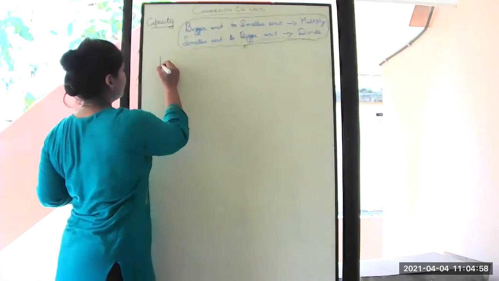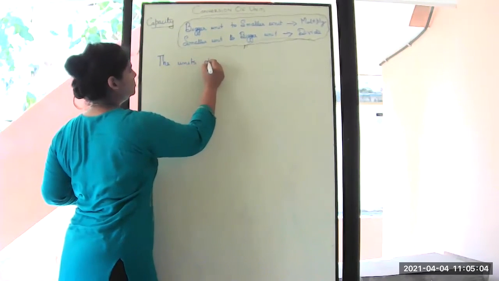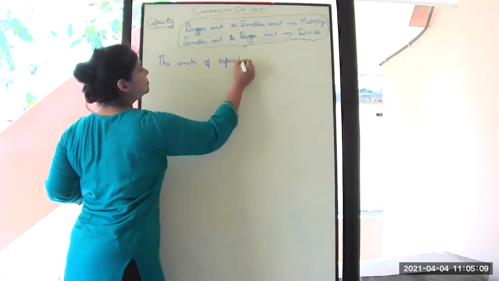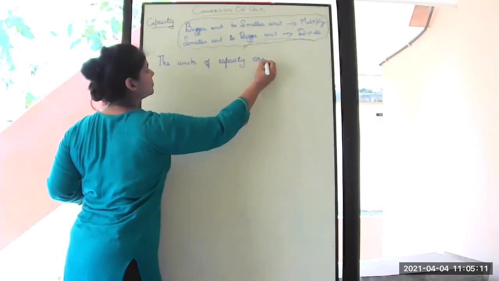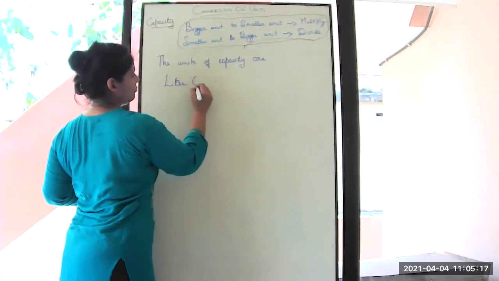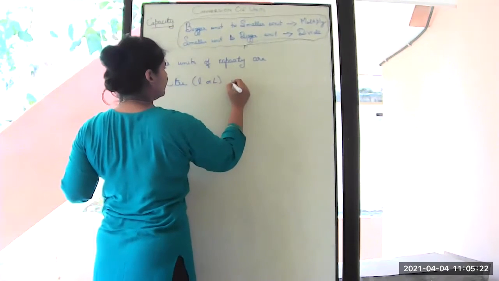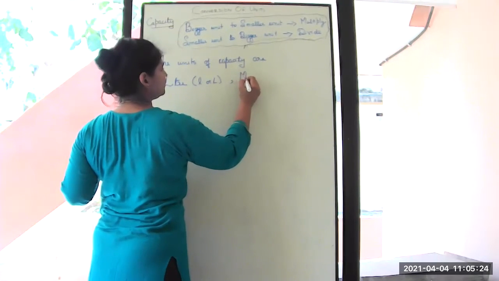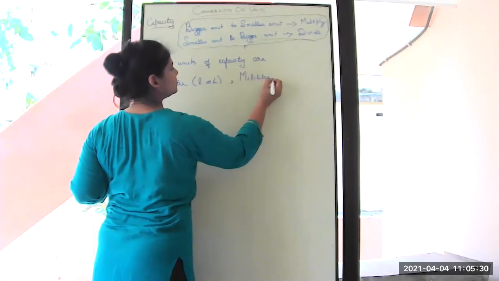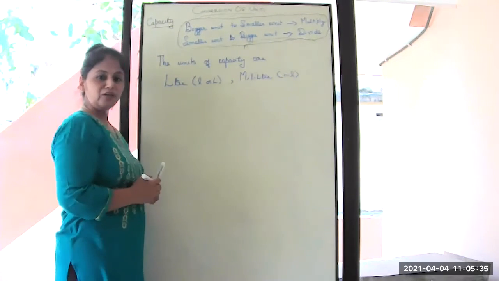The units are liter, which we can denote with small or capital L, and next is milliliter, or we can write it as ml in the short form.